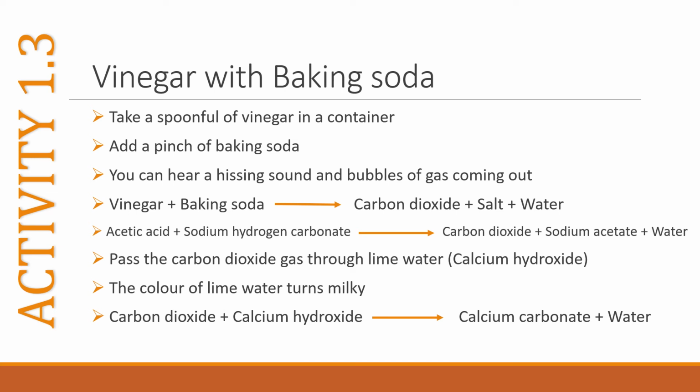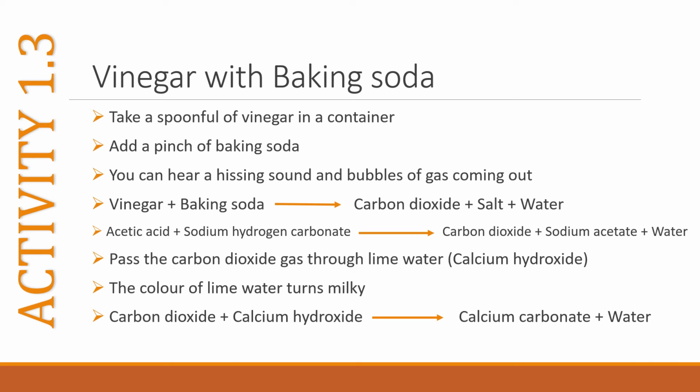The chemical name of vinegar is acetic acid and the chemical name of baking soda is sodium hydrogen carbonate, or sodium bicarbonate. The salt formed in this reaction is sodium acetate.